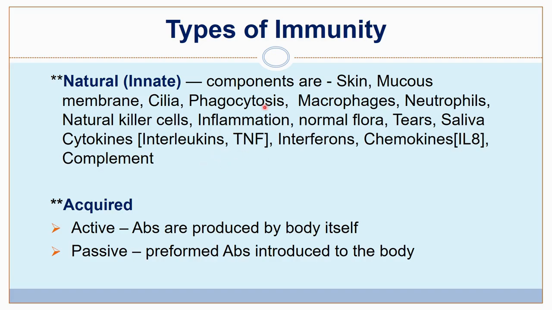So they are protecting in different ways, and these are all inborn congenitally, that is by birth an individual has. And acquired immunity is again divided into active and passive. Active is antibodies are produced by the body itself, and passive is preformed antibodies are introduced to the body.